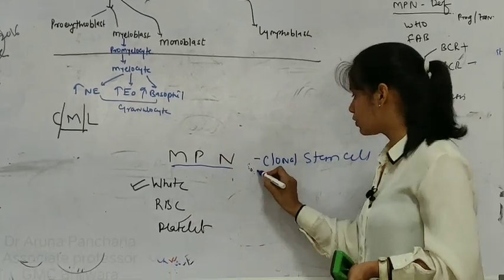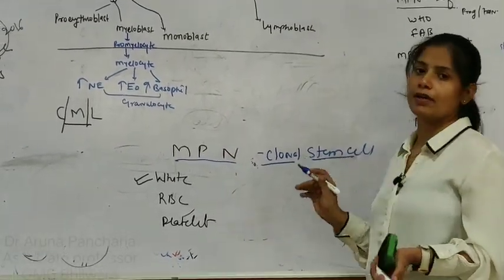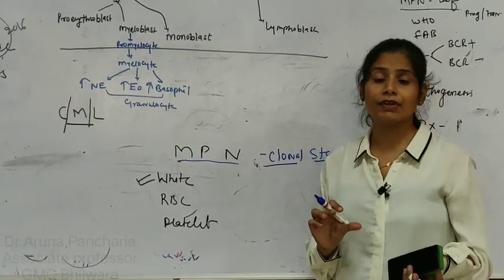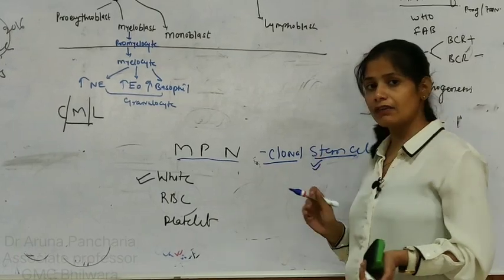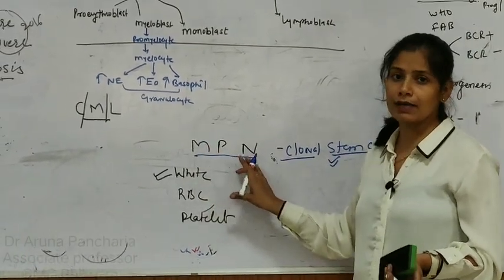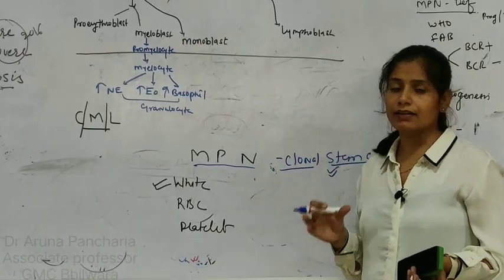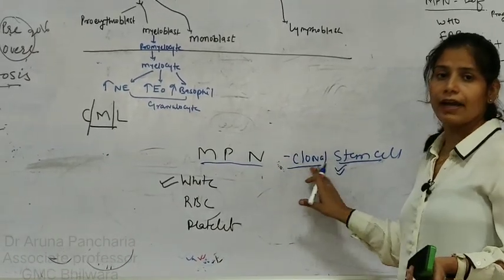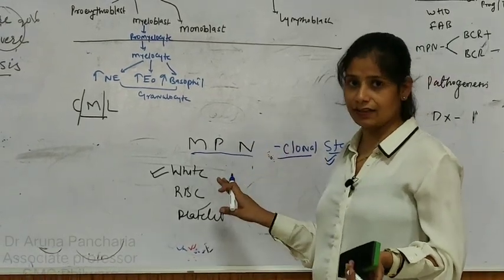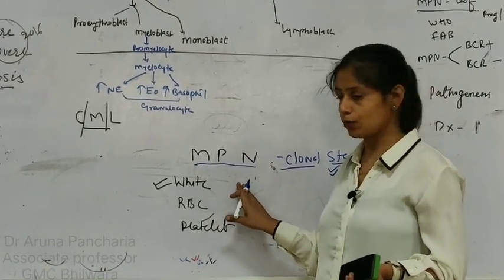It means whatever the disorder is, it originates from a stem cell and there will be clonality. So all myeloproliferative neoplasms are clonal and originate from the stem cell disorder. And CML is one of the categories of myeloproliferative neoplasm.